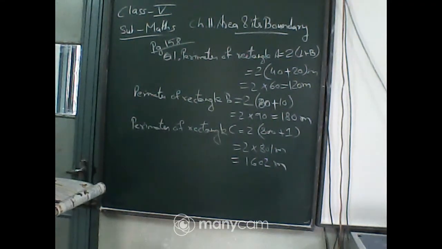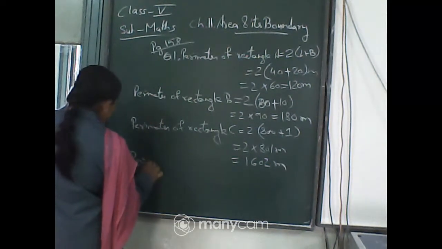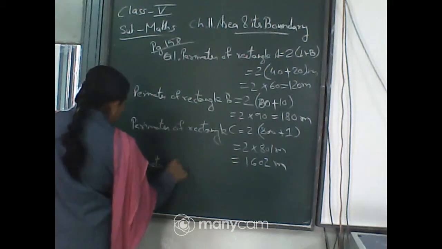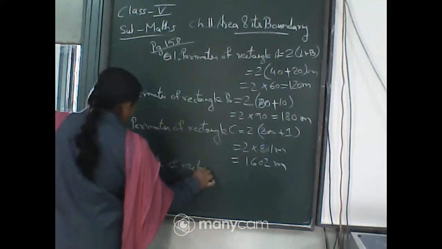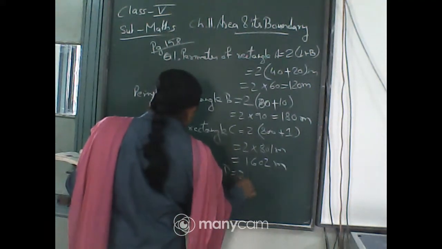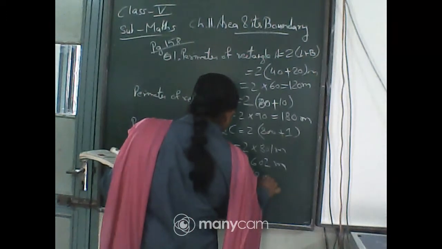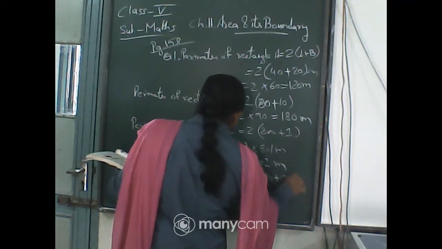Similarly, you find the perimeter for rectangle D. Rectangle D, the length and breadth are given as 8000 meters plus 0.1 meter.